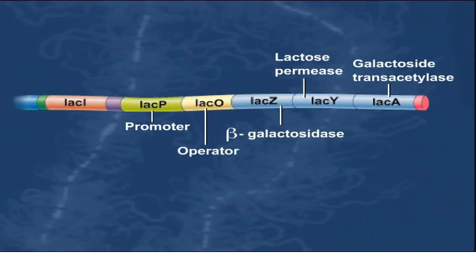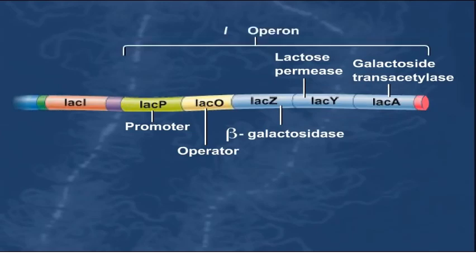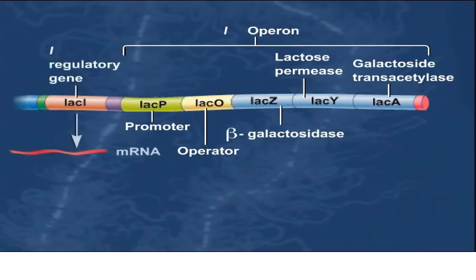The unit consisting of the Lac promoter, Lac operator, and the Lac-Z, Lac-Y, and Lac-A genes is called the Lac Operon. Located near but not in tandem with the Lac region is the Lac-I regulatory gene that codes for an mRNA that is translated to produce a protein referred to as the Lac repressor.